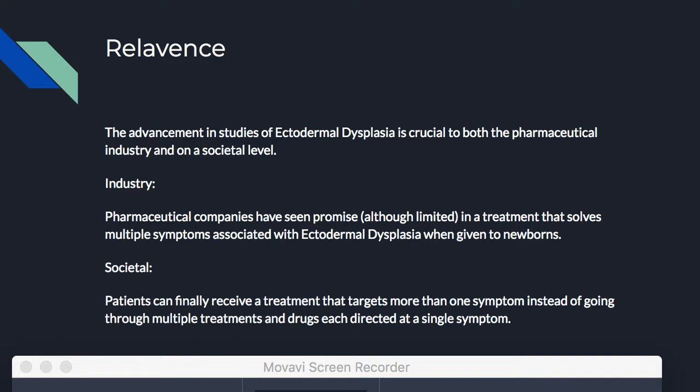The societal impact is that patients can finally receive a treatment that targets more than one symptom instead of going through multiple treatments and drugs each directed at a single symptom. This will not only make their life easier, but cure more of what ails and bothers patients with less effort, making it more efficient.